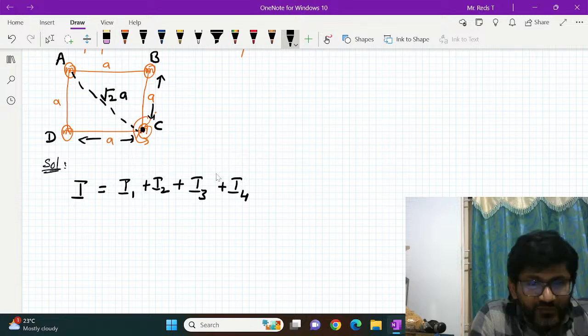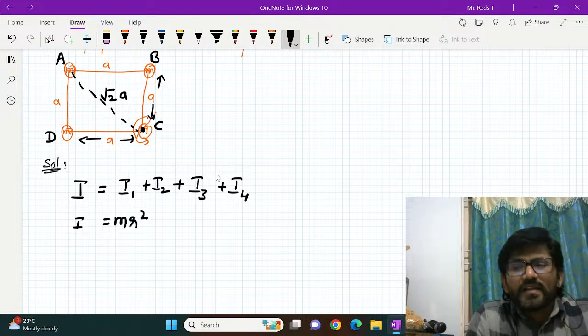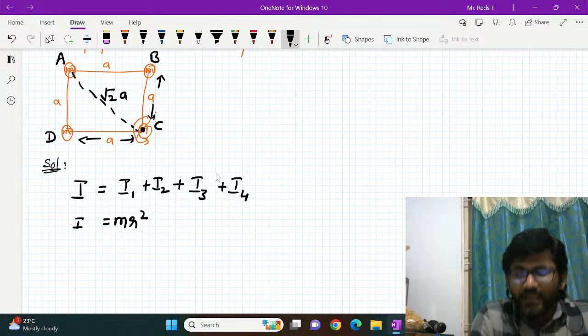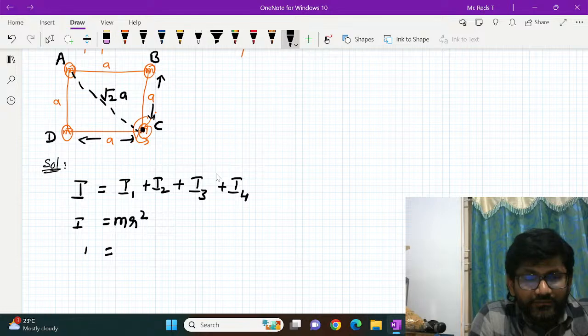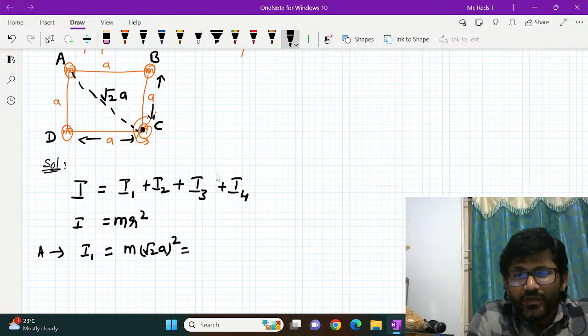So as I is equal to m r square, where r is the perpendicular distance of the particle from the axis, we can write this as I1 at A. For A, I1 is nothing but m into r square. R is root 2a whole square, which is 2a square, so 2ma square.